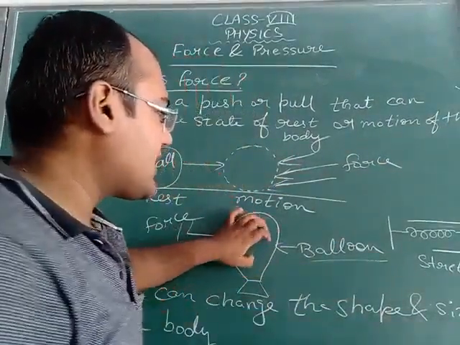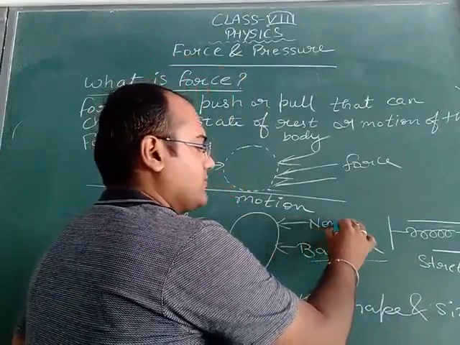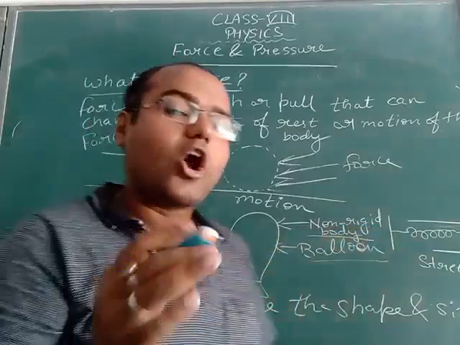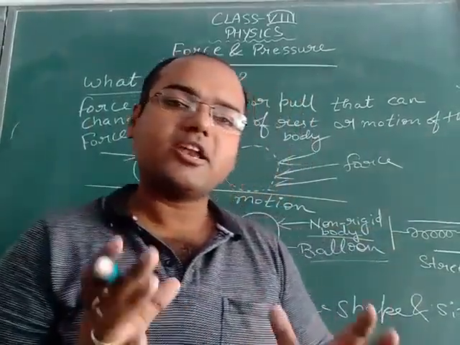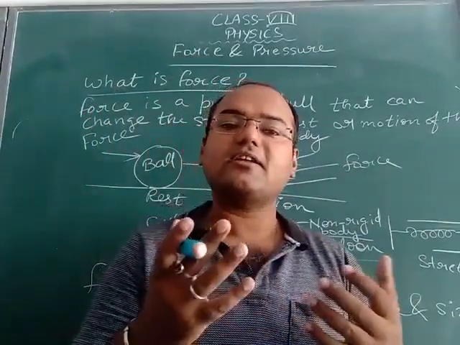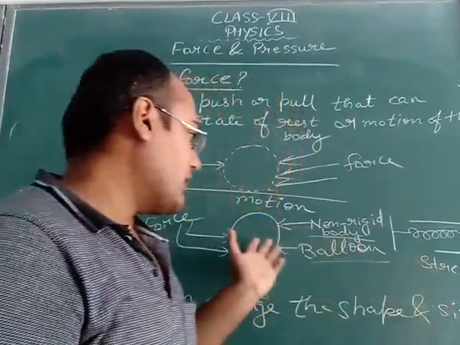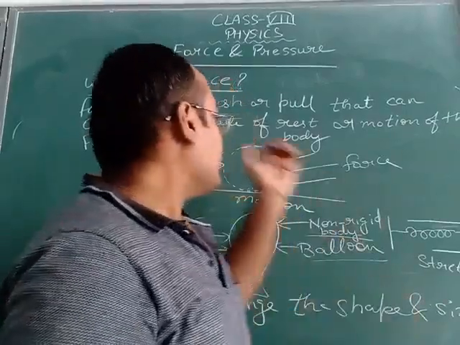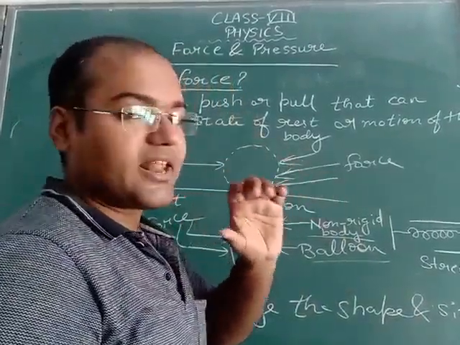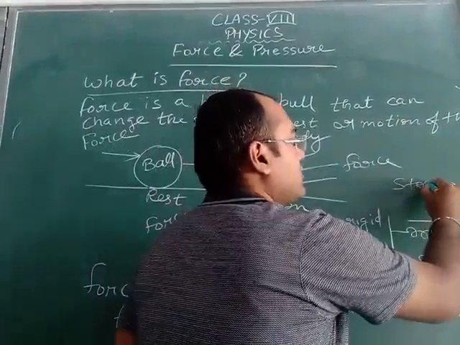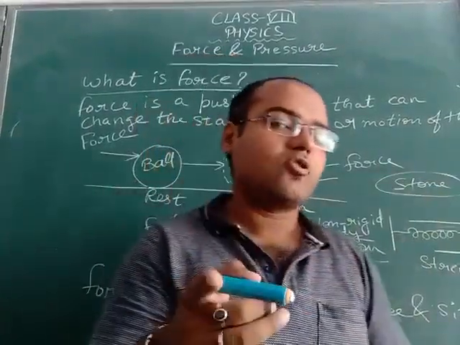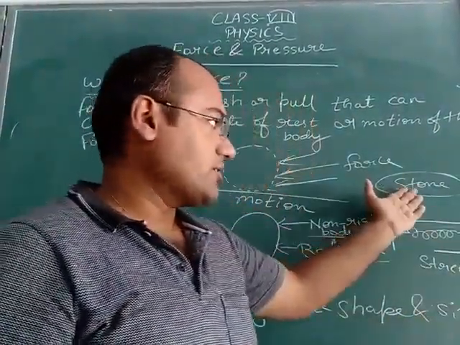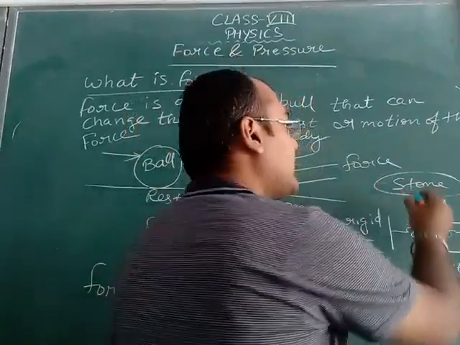Now this balloon is an example of a non-rigid body. Non-rigid means the body in which intermolecular spacing is more. Here intermolecular spacing is more, that's why this body gets easily compressed. If we take an example of stone, stone is a solid object, and you know very well, in a solid intermolecular spacing is negligible. So stone is an example of a rigid body.